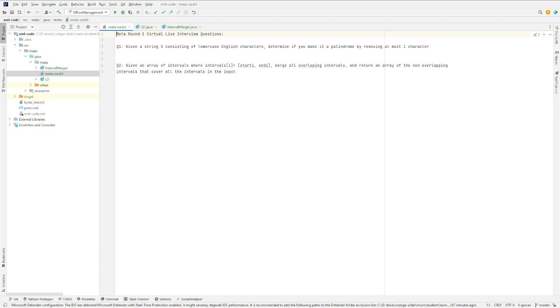So if you write a Java function for it, we return true in two cases. One is if the string is already a palindrome, then we just return true. And if it's not a palindrome, then we try to figure out if there is a single character we can remove such that the resulting string will become a palindrome. If that's possible, then return true. And if neither of these two things is possible, then you return false. So let's break this down further.